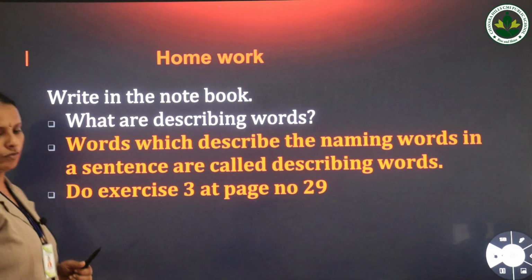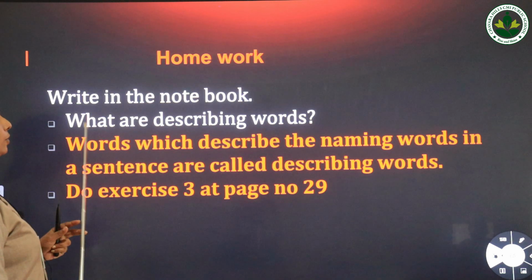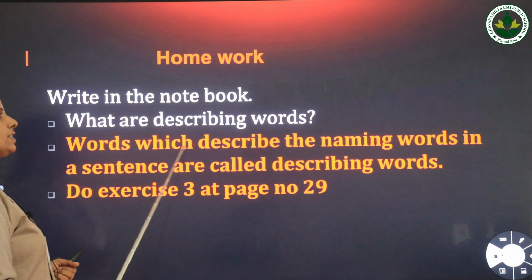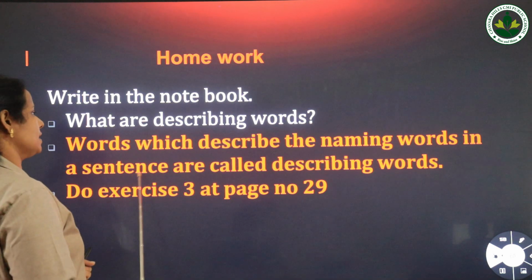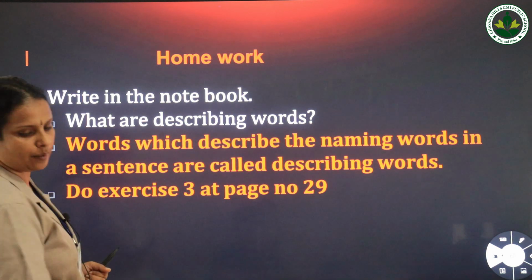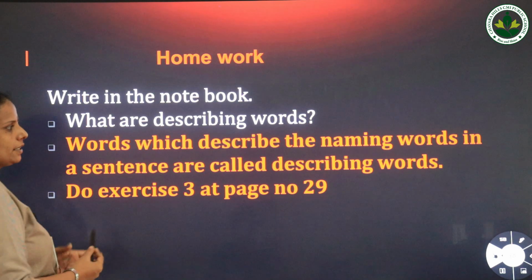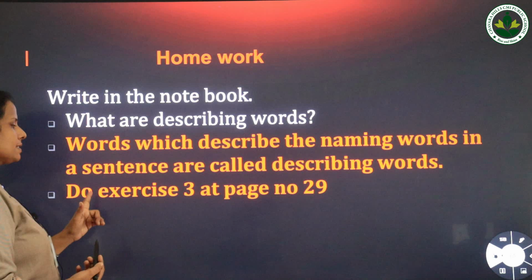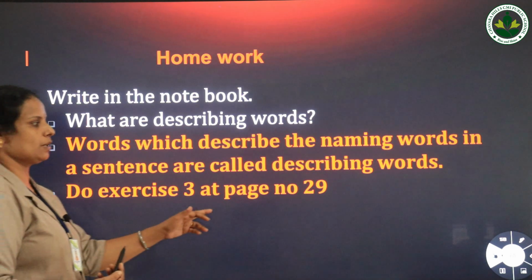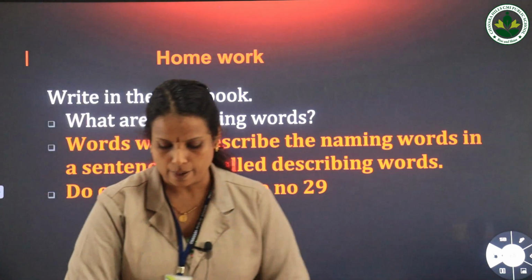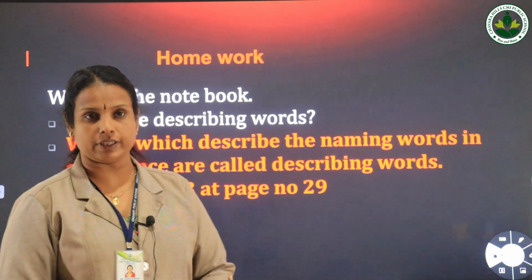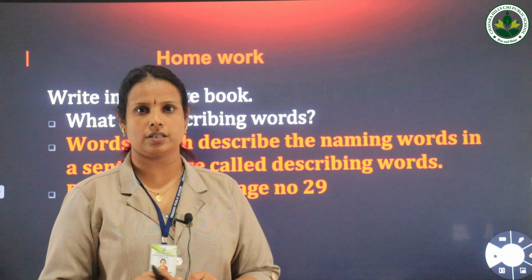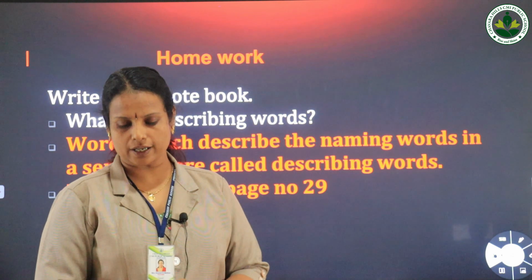Then homework, you have to write in the notebook what are describing words. You have to write the definition. Words which describe the naming words in a sentence are called describing words. This definition you have to write in the notebook. And one exercise I left for you, that's exercise 3 at page number 29. There some sentences are given with the wrong describing words. You have to change that wrong describing words to the correct one.